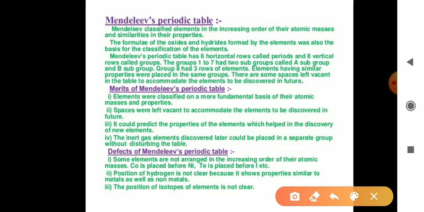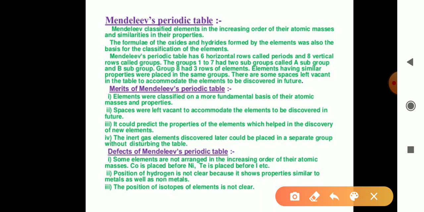The formulae of oxides and hydrides formed by elements was also a basis of classification. So atomic mass is the main basis, and the formulae of oxides and hydrides of elements are the second basis of Mendeleev's periodic table or periodic law.